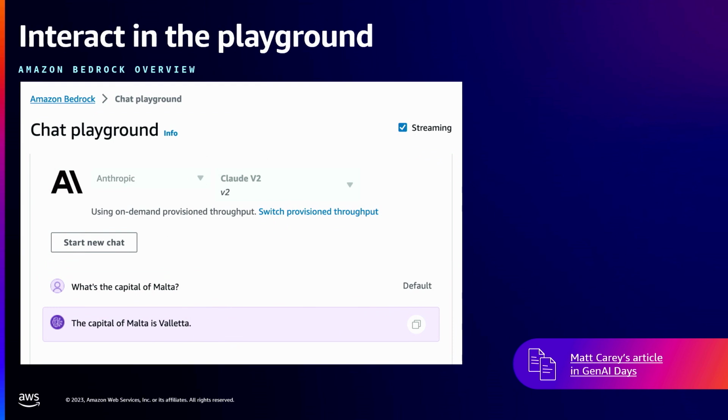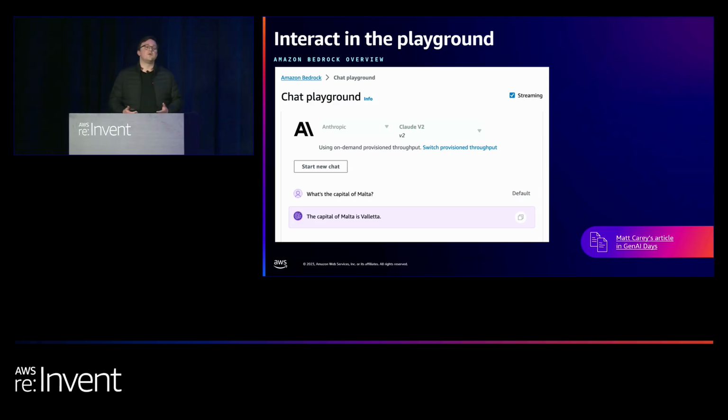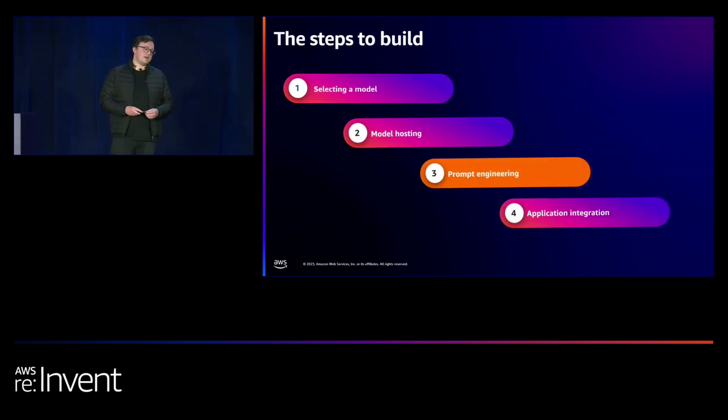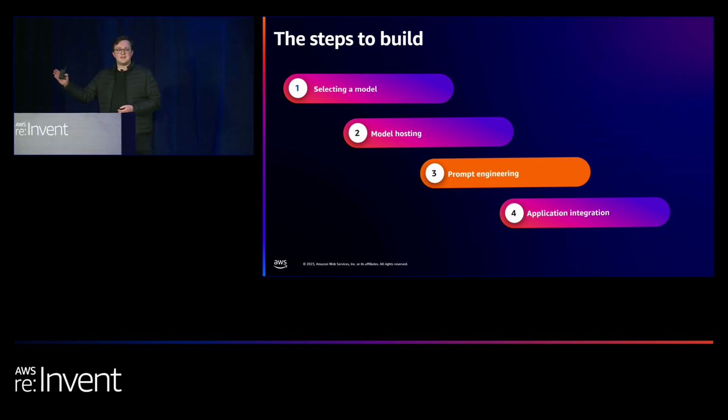So when it comes to developer experience with these models, we can actually play around with the model before we've written a single line of code, before we've provisioned anything, before we've written any infrastructure as code. We can start to play around and see, can it generate emoji summaries from a particular book or film? So we know how to select our model. I know we've not chosen our model yet. We're going to see that in a little bit.